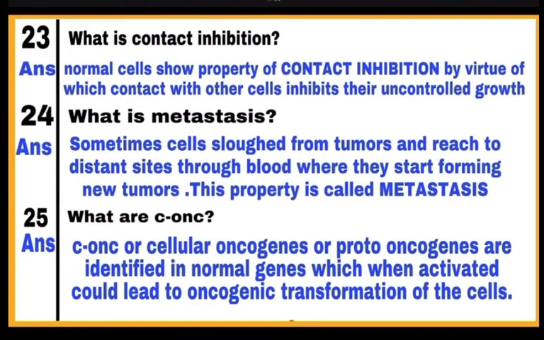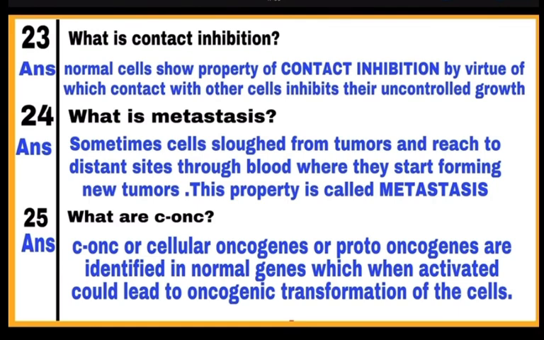Question number 23. What is contact inhibition? ये प्रॉपर्टी नॉर्मल सेल्स में पाई जाती है. Normal cells show property of contact inhibition by virtue of which contact with other cells inhibit their uncontrolled growth. नॉर्मल सेल्स में एक दूसरे के कांटेक्ट में होने से अनकंट्रोल्ड ग्रोथ नहीं हो पाती, अनकंट्रोल्ड डिवीजन नहीं हो पाती, and this is called as contact inhibition.